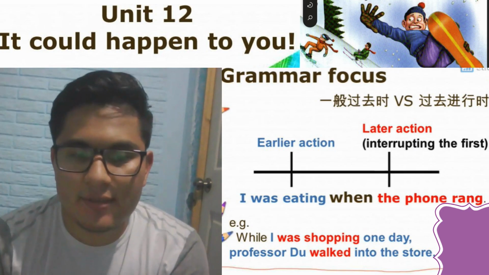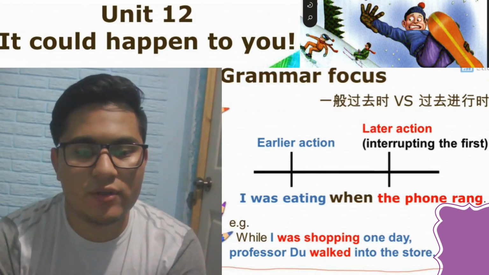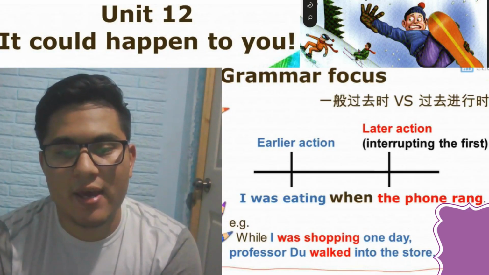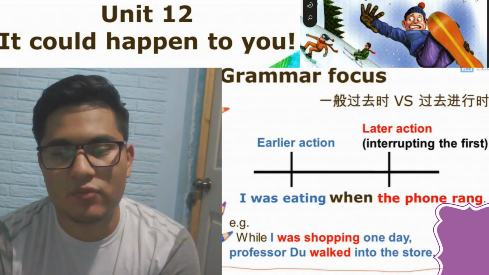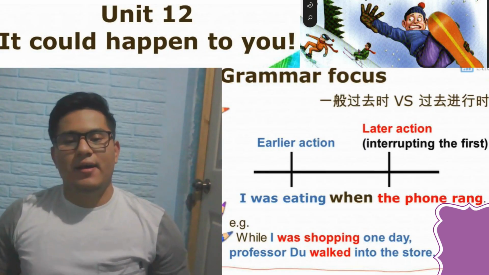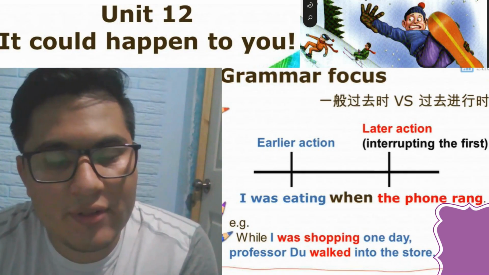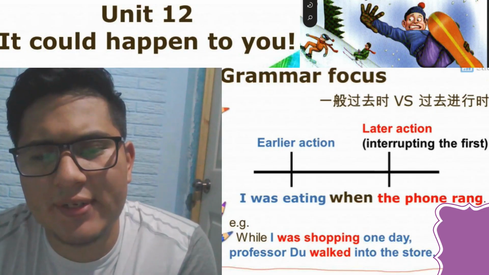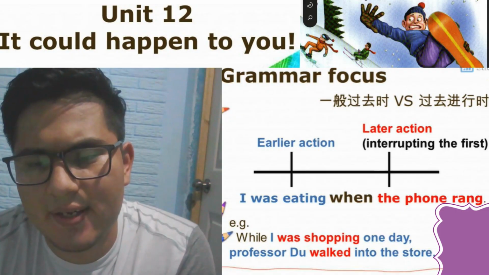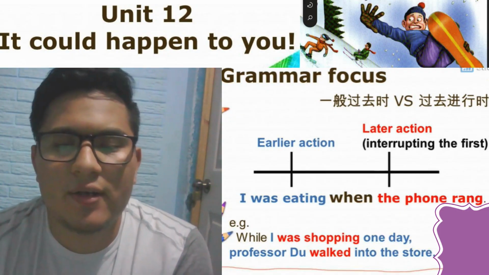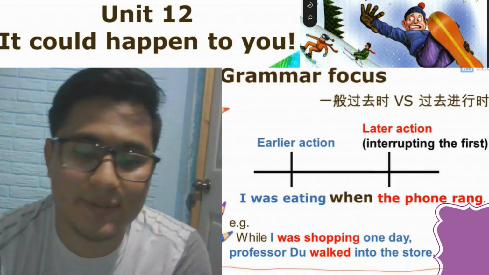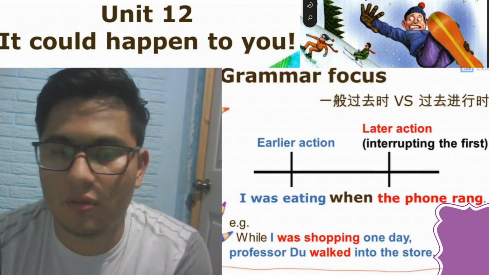So, in this case, we are going to use the past continuous for an action in progress in the past, and we use the simple past for a completed action. So, we are going to learn about the grammar of this unit. In this topic, we will use the past continuous and simple past tenses to develop the grammar we are going to use. So that's why we are going to learn how to use the simple past and the past continuous.